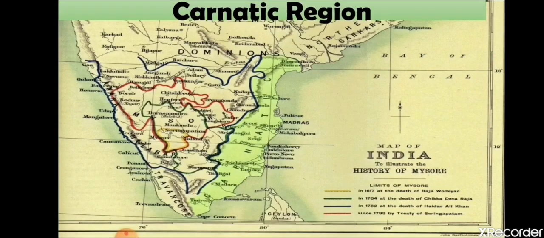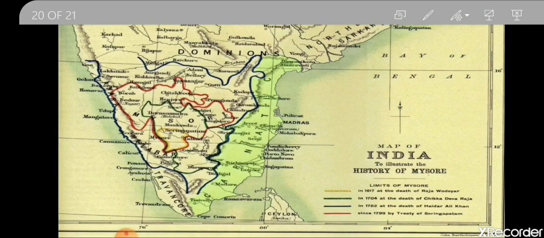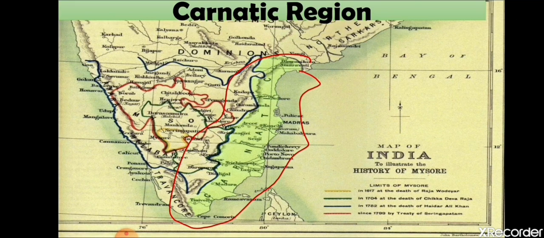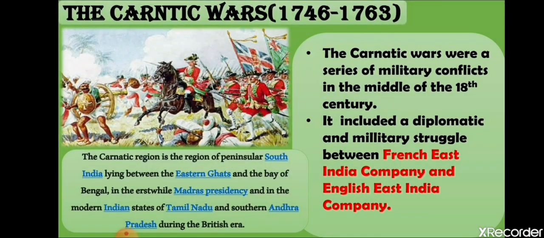You can see the region of Carnatic here. This is the Carnatic region. Presently, according to today's map, it is in Andhra Pradesh. Earlier it was in Tamil Nadu. So the Carnatic region is a region of the peninsula, that is South India, lying between the Eastern Ghats and the Bay of Bengal, in the erstwhile Madras Presidency, and in the modern Indian state of Tamil Nadu and southern Andhra Pradesh during the British era. So nowadays it is in Tamil Nadu.